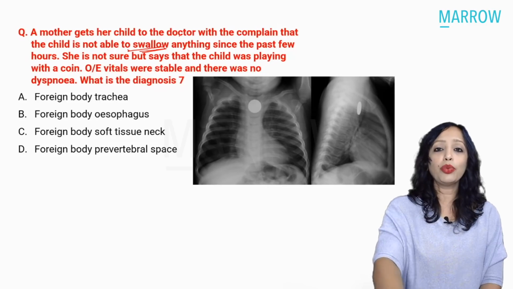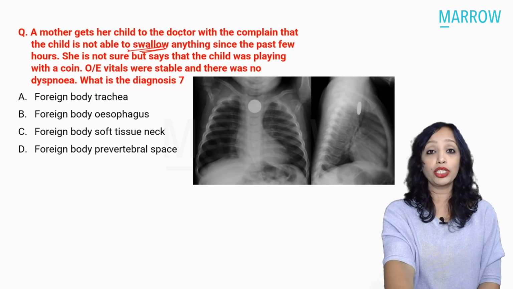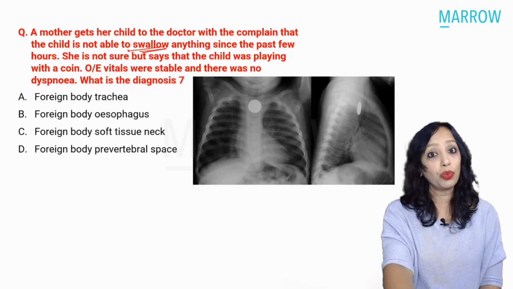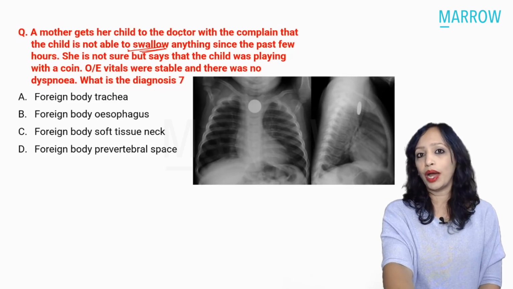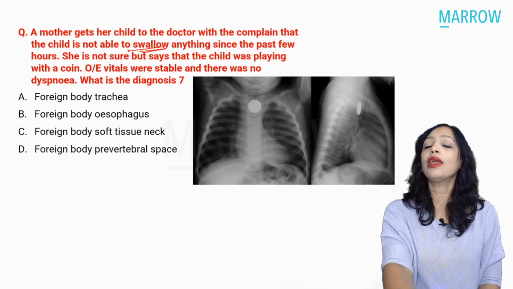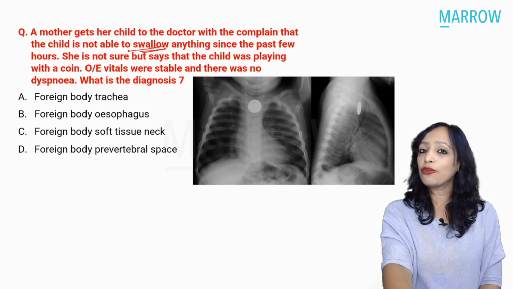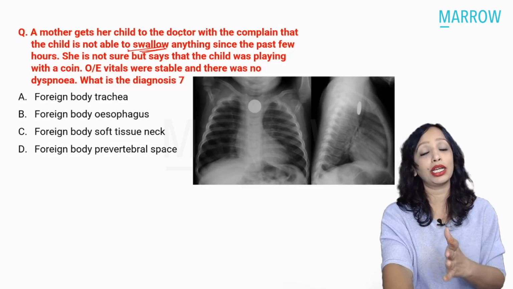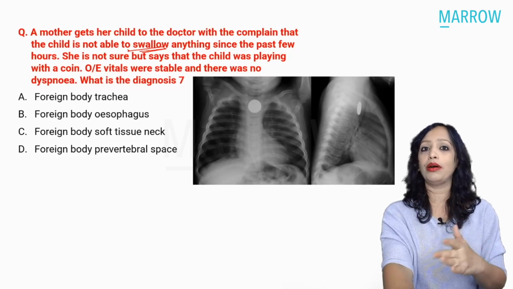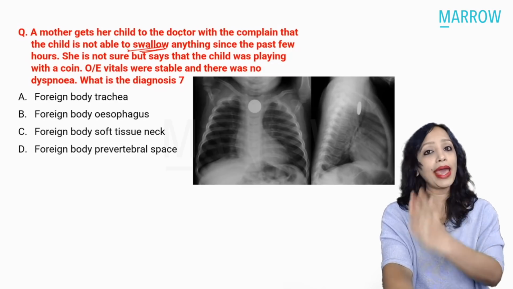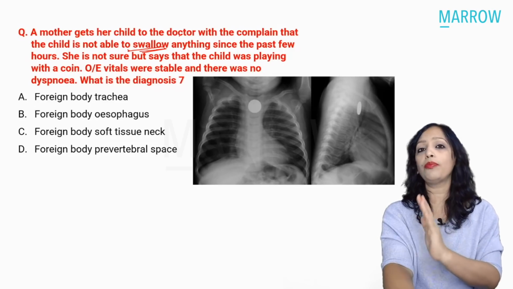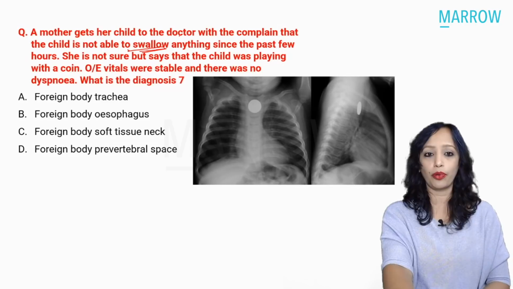Usually you will do this in foreign bodies of the esophagus in surgery, but I have taken up this question because this is one foreign body that you will have to differentiate from a larynx foreign body. When will the answer become a larynx, and how by the X-ray do we come to know whether this is a laryngeal or tracheal foreign body, or an esophageal foreign body?